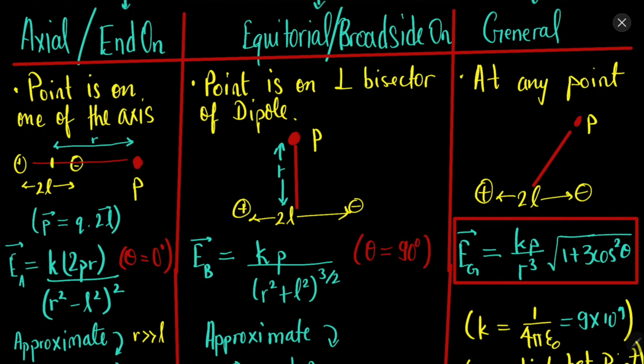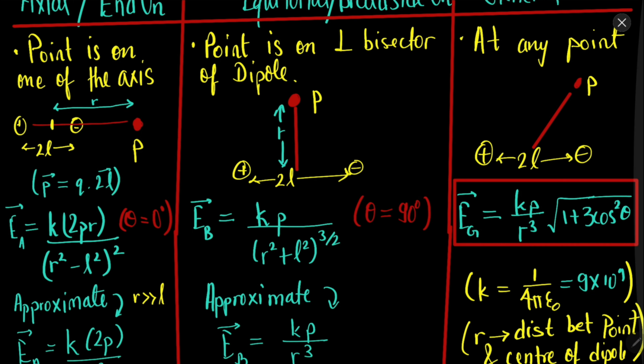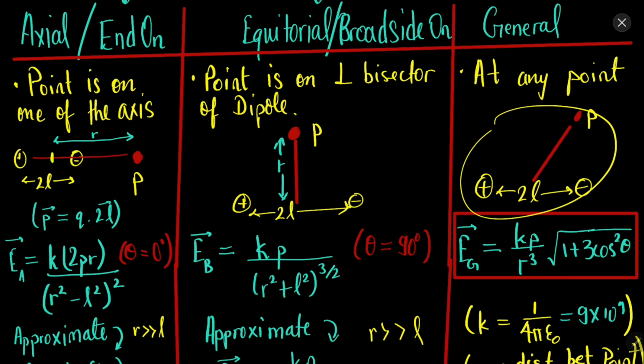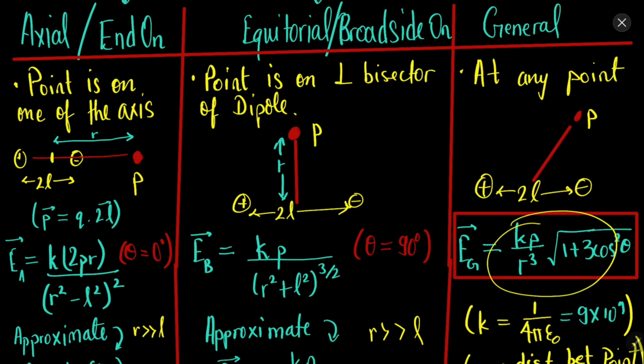Now when the point is located on the perpendicular bisector, the electric field comes out to be this. Again here, if you assume that the distance of the point P is much more than the length of the dipole, you can ignore l square and reduce it to this formula. And in the general case, when you simplify this, you will find that the formula comes out to be this.